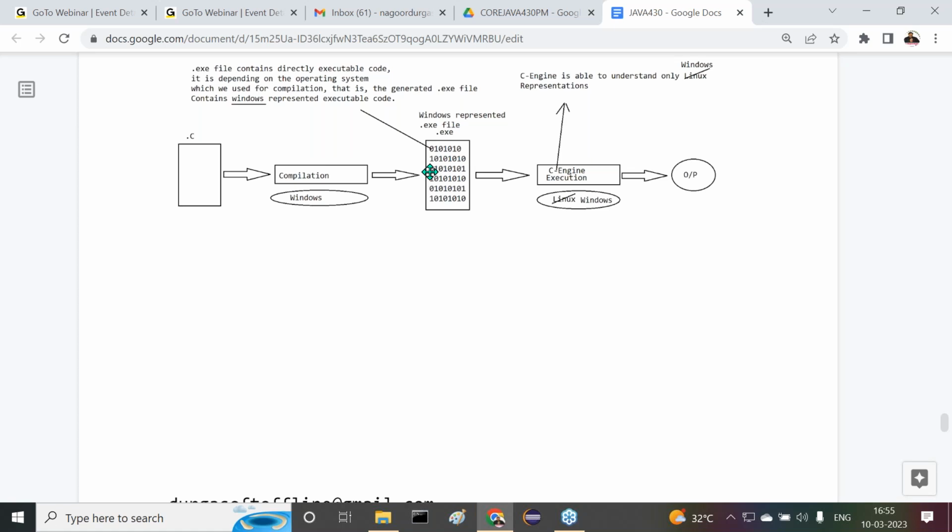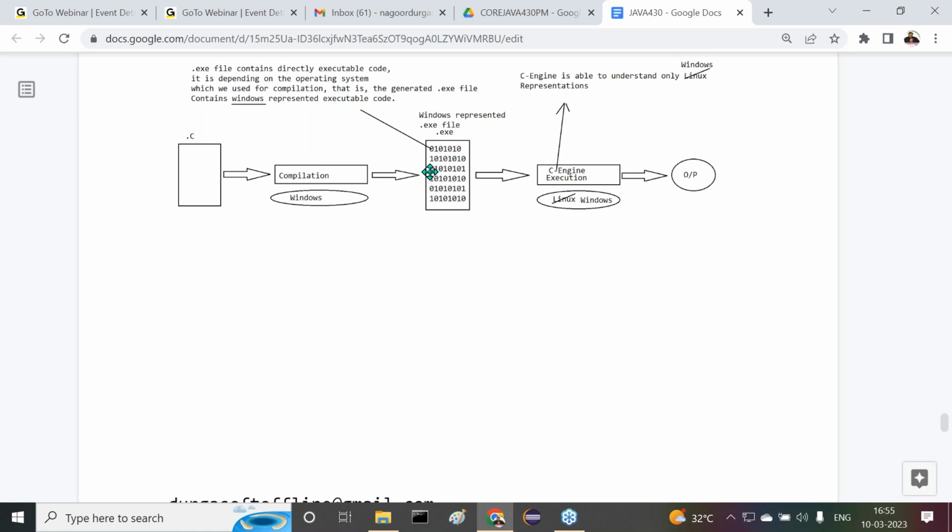After that, we are going to decide clearly whether Java is platform independent or dependent. But first of all, what is a platform independent programming language?